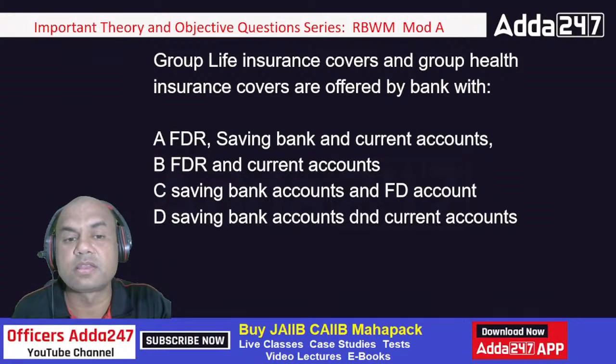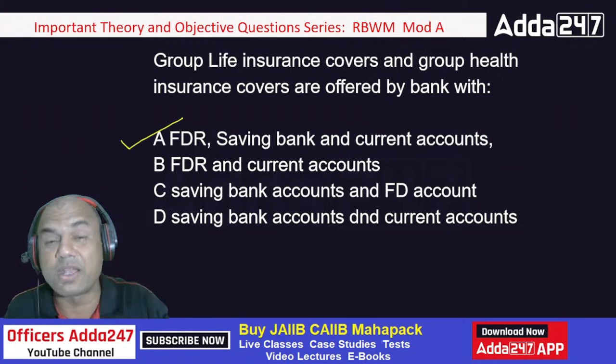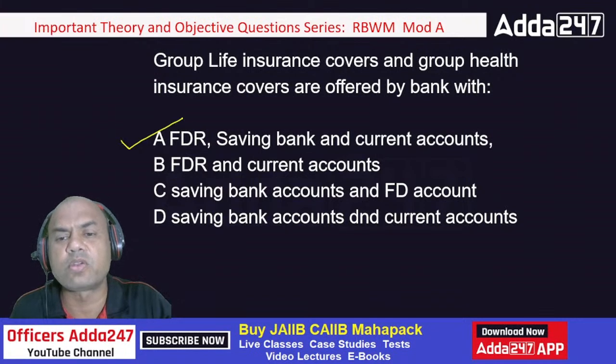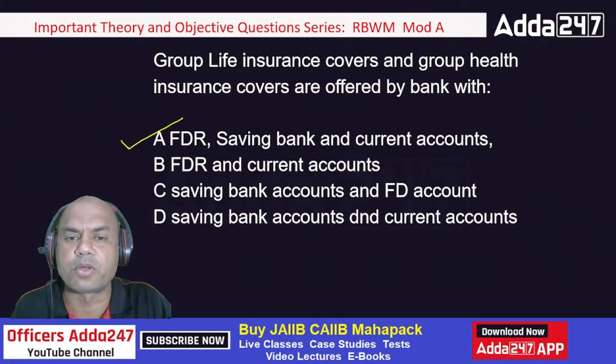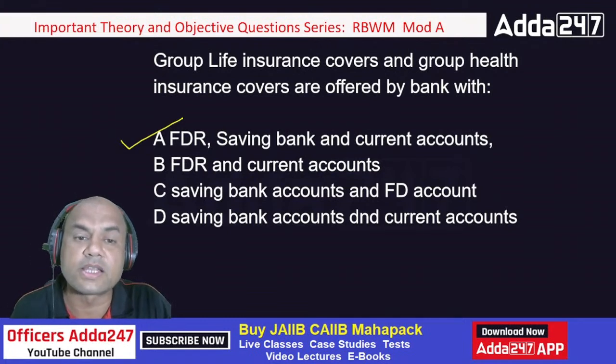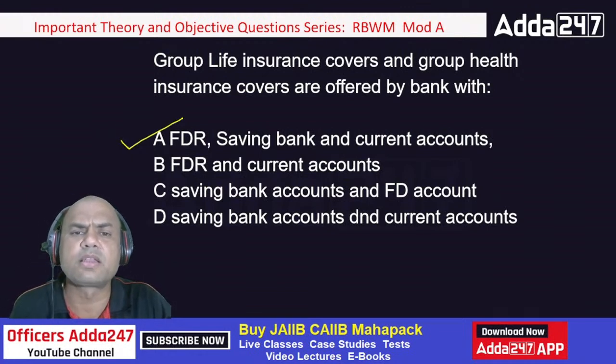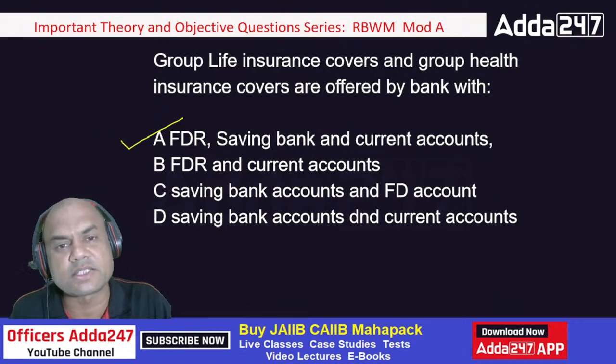We are offering each one, all of them. See here, depending on what the bank wants, if I want to increase the current accounts, what will I do? I'll book these policies and link these policies to current account. If I want to increase FDR, because let's say I'm falling back in FDR, I'll attach this life insurance and health insurance policy to FDR. Okay.